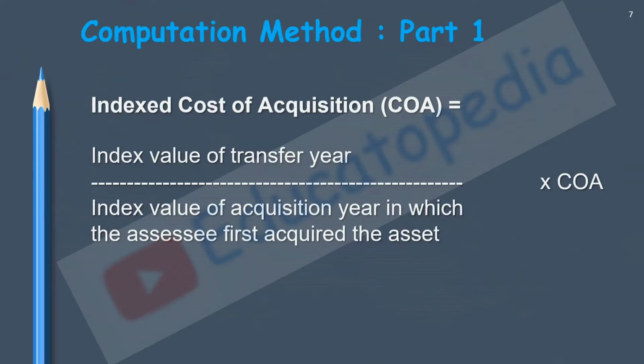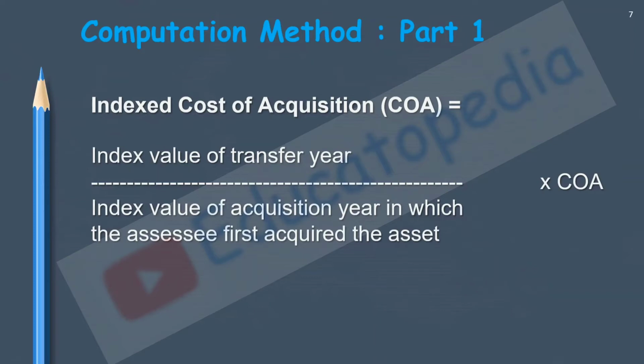Then this proportion will be multiplied by the actual cost of acquisition of the asset, and we get the resultant value as indexed cost of acquisition. This value will be useful in computing the capital gain when the capital asset is of a long-term nature.